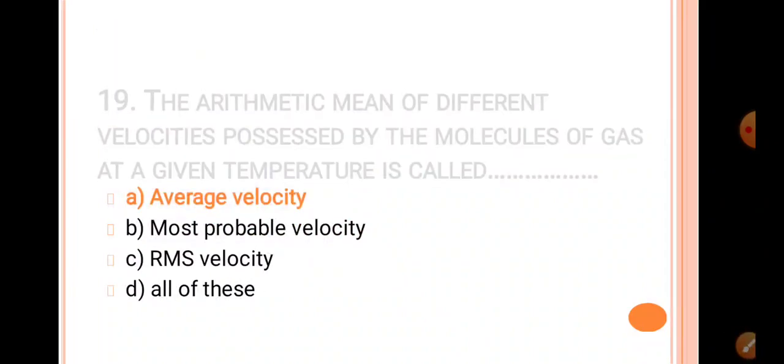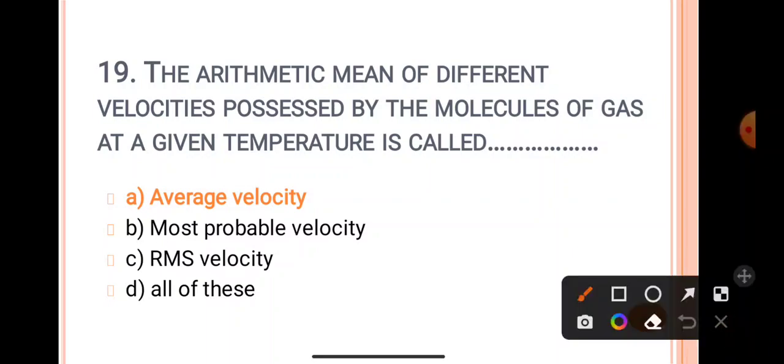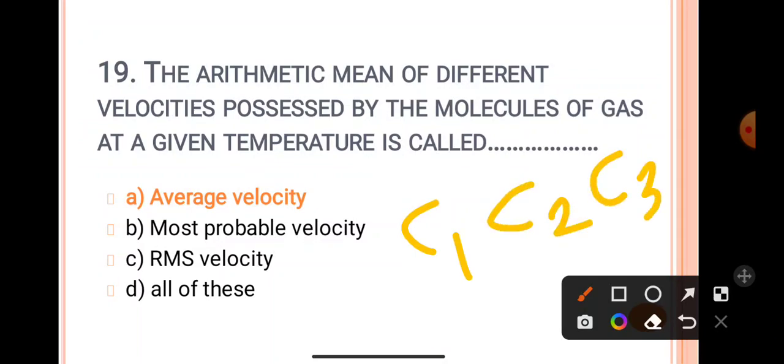Next question. The arithmetic mean of different velocities possessed by the molecules of a gas at a given temperature is called the average velocity. Now see the explanation. For example, C1 is the velocity of one molecule, C2 is the velocity of another molecule, C3 is the velocity of the third molecule. These are different velocities. If you take the mean, C1 plus C2 plus C3 divided by the total number of molecules, that is 3.